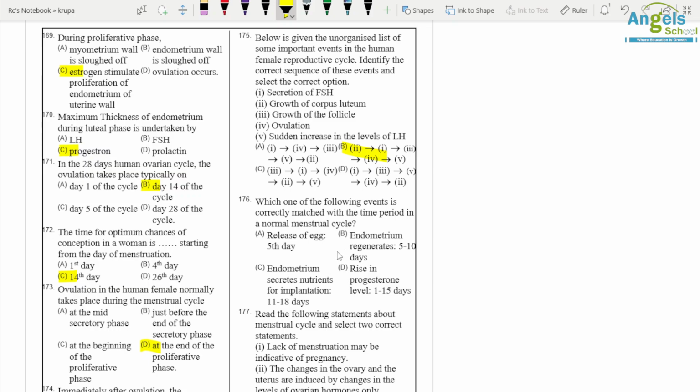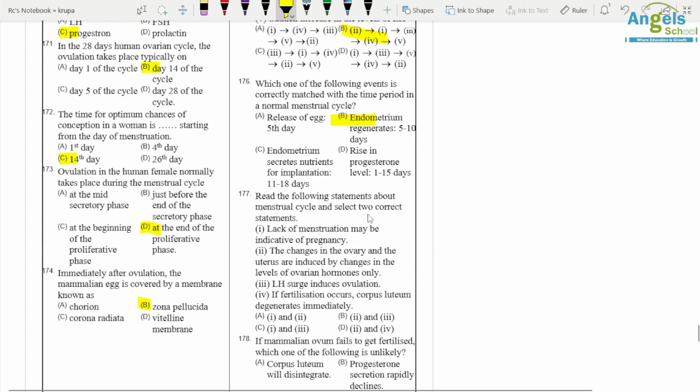Okay, lack of menstruation may indicate pregnancy, correct option. Release of egg at 5th day, wrong option. Endometrium regenerates in 5 to 10 days, correct option. Endometrium secretes, wrong option. Rise in progesterone 1 to 15 days, wrong option.